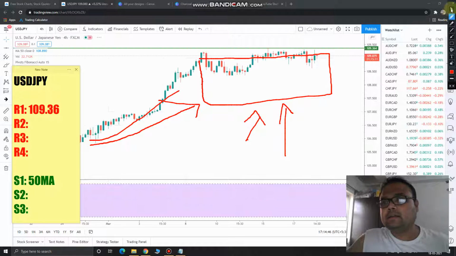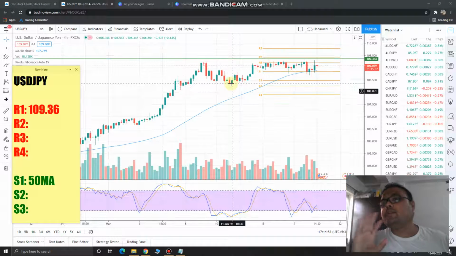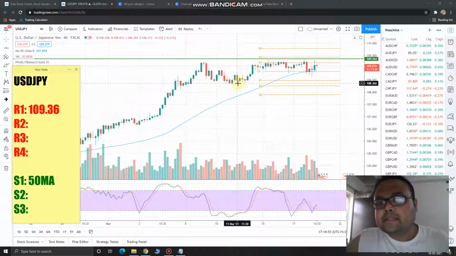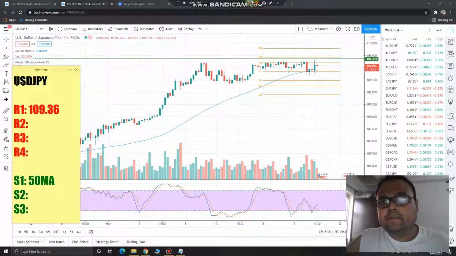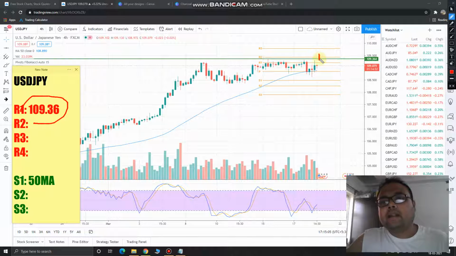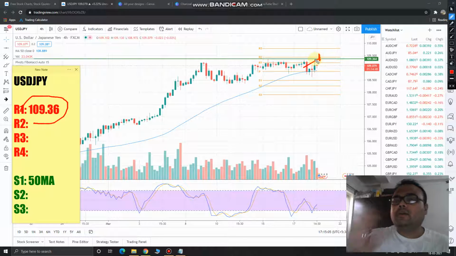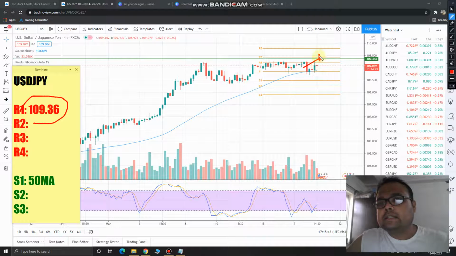So as a result, I have told that if you have got risk appetite, otherwise the best entry for this market will be above this point, because if the market crosses this green line, the 109.36 level, then it will be clear to us that yes, the uptrend is still on, and the market is about to go up again. So if you are looking for the safest entry possible in US dollar Japanese yen, then wait for the market to cross this line.